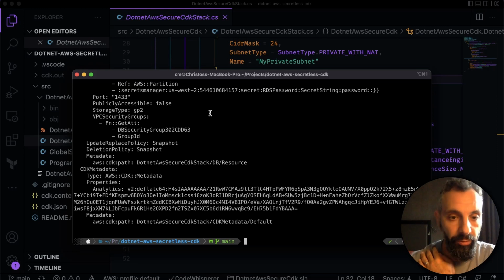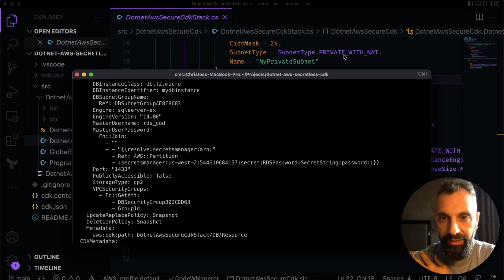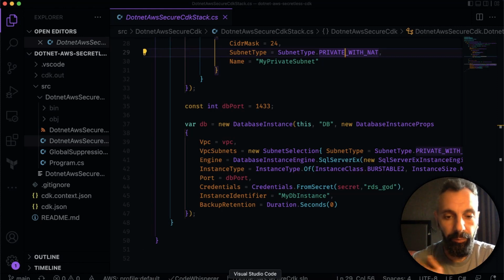However, what I wanted you to look at is under master user password, you'll notice that instead of having a hard-coded value, it references the Secrets Manager parameters that we passed in. And even though we are using the value in the code, from secrets, it never pulls the value into the CloudFormation file, keeping everything secure and only pulling that information when doing the deployment at runtime, which is super awesome.